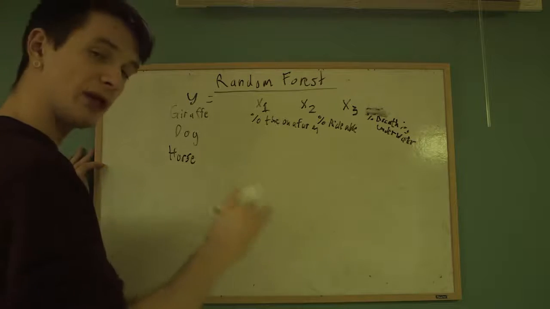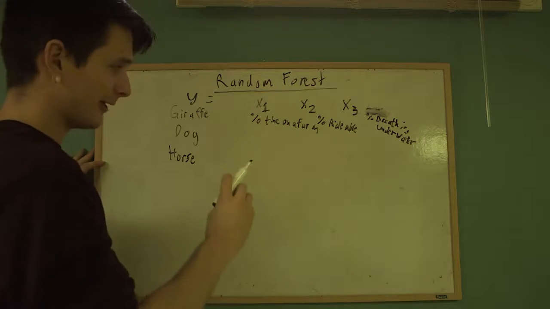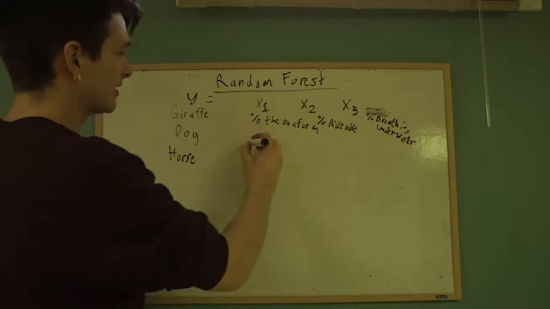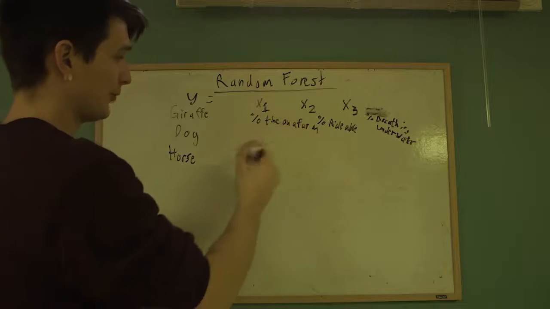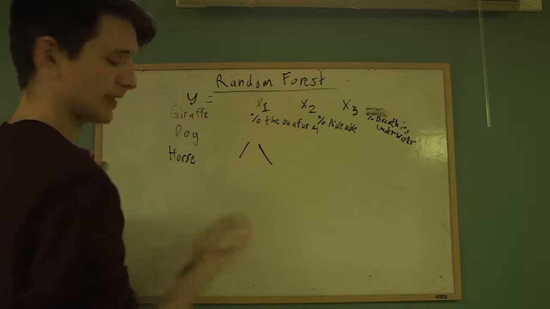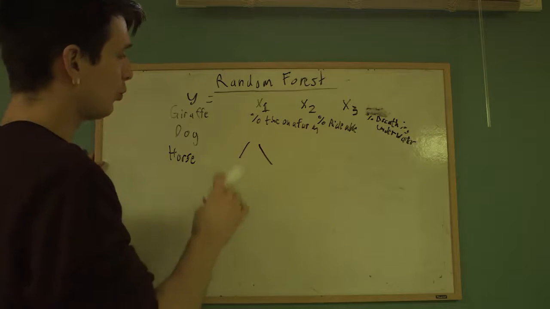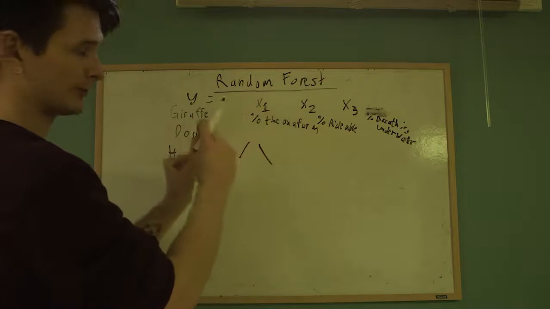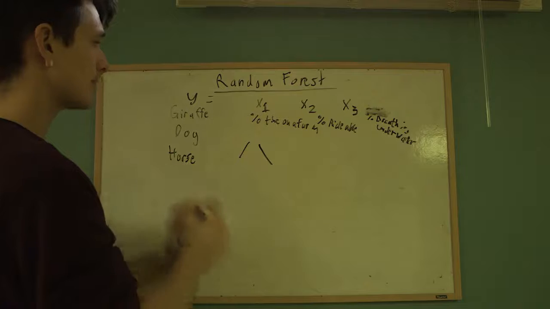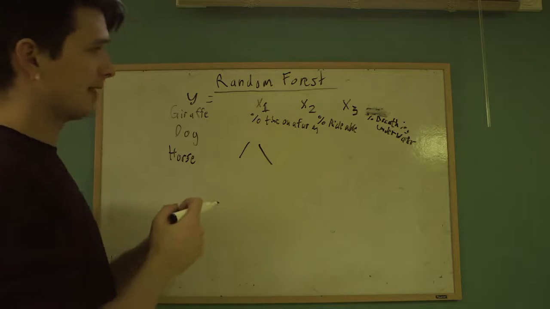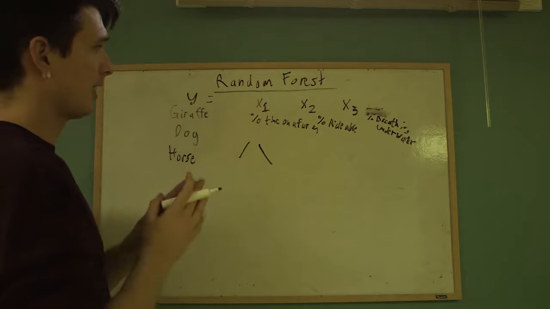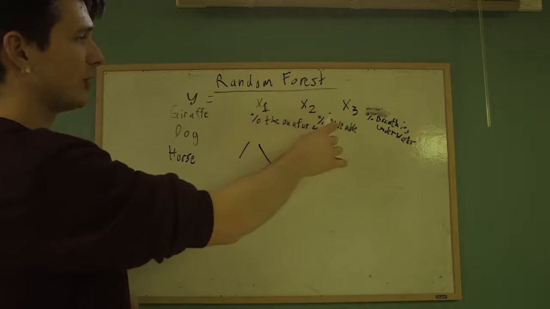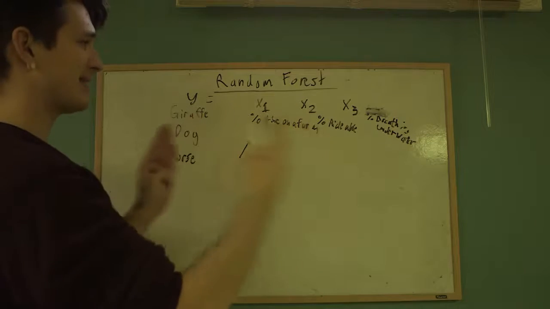So the rule for a random forest is called impurity. The way impurity works is you want to split at a node, which is where you make the decision. That's called a node. And you want to be able to split it into the most distinct groups. How a decision tree is formed is through an algorithm: you look through these variables and try to see which ones split the data the most.